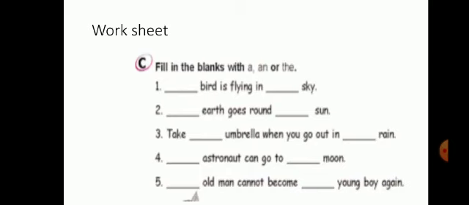An old man cannot become a young boy again. Old starts with the vowel sound O, so we use an here, and Y is a consonant, so we use A here.